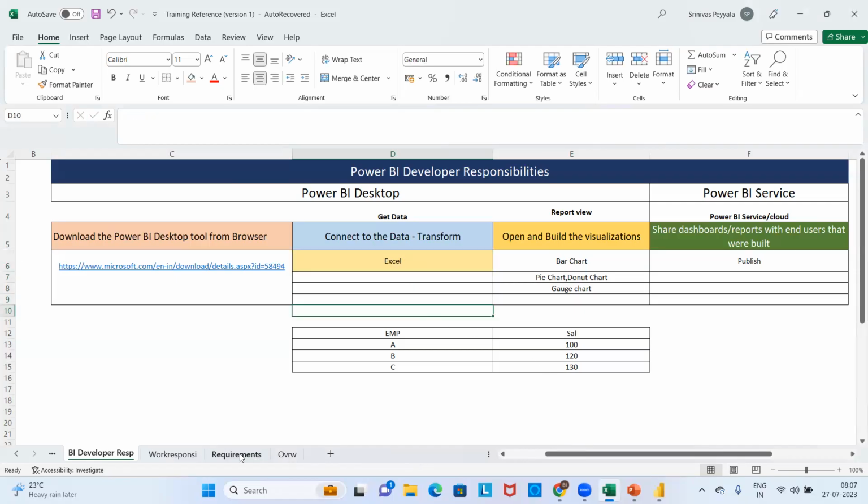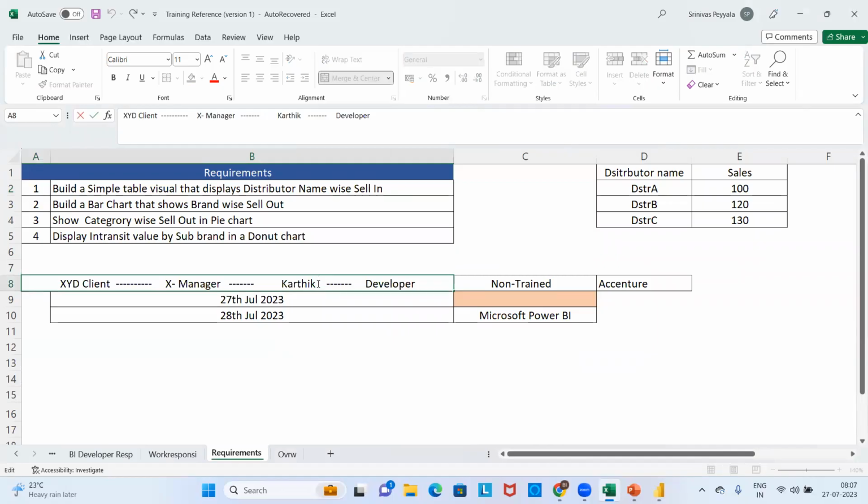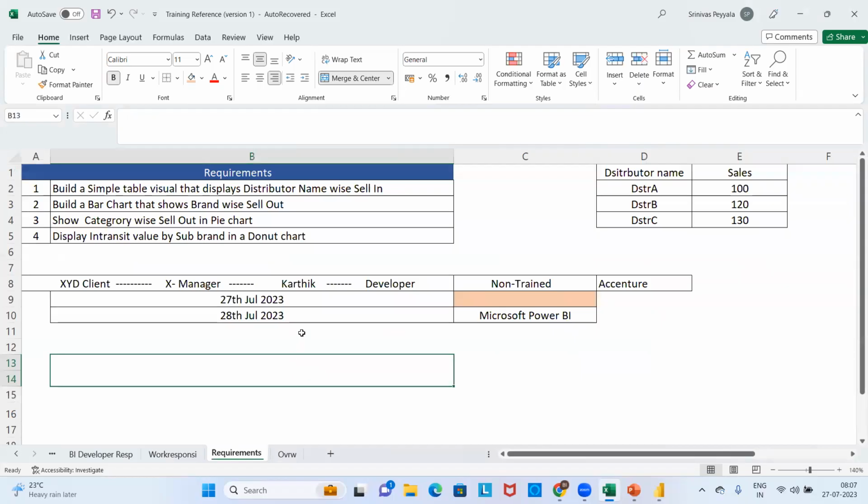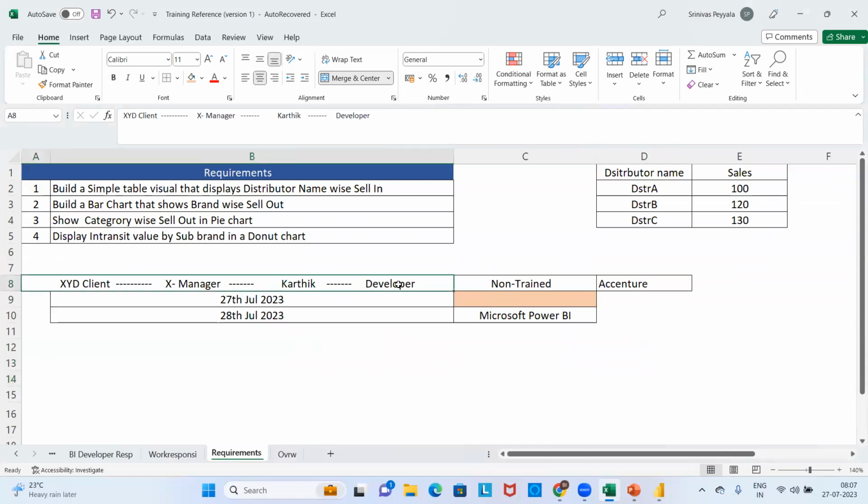So what is the immediate question of Karthik? He doesn't need to hesitate to ask the client or the manager, because if he waits to ask about the data, his work will get delayed. So he can strongly ask the client or the manager where the data is available, whether it is distributor, sell in, brand or sell out. Where is this table available, where is this data available? So immediately the client can confirm some location.